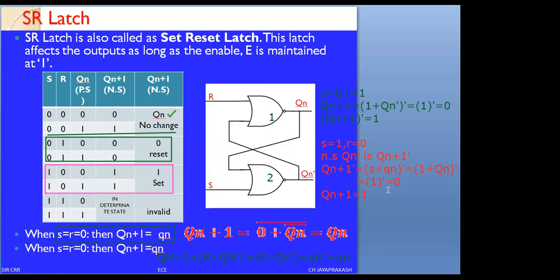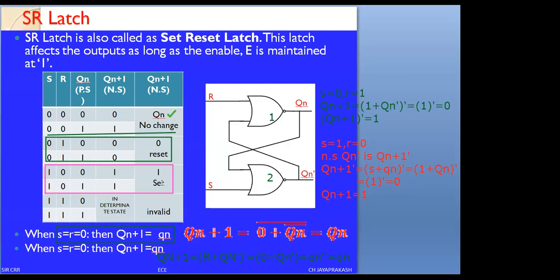This 0 is produced across the NOR gate output 2. Similarly, what is the output across NOR gate 1? That will be the complement of NOR gate output 2. Therefore, 0 complement is 1. Therefore, when S equals 1 and R equals 1, we can write the output is set to 1. This is the third condition.